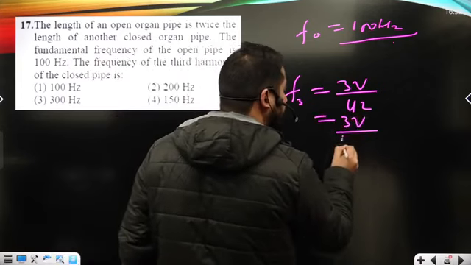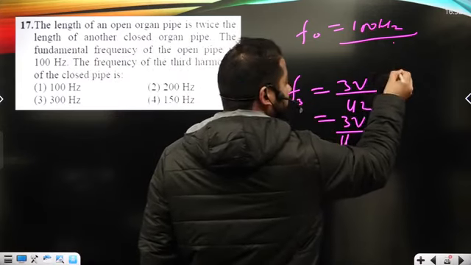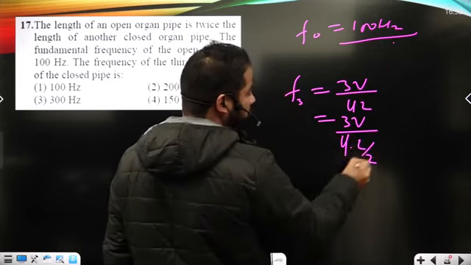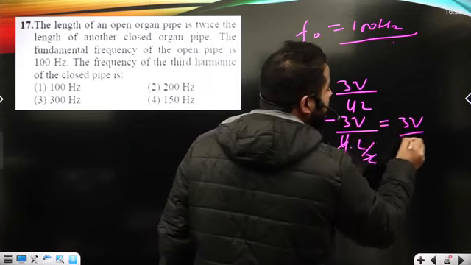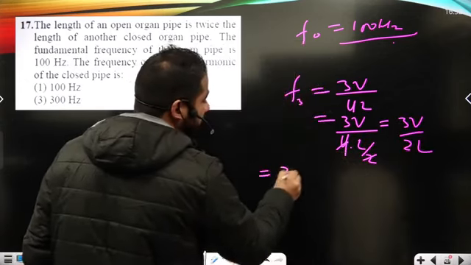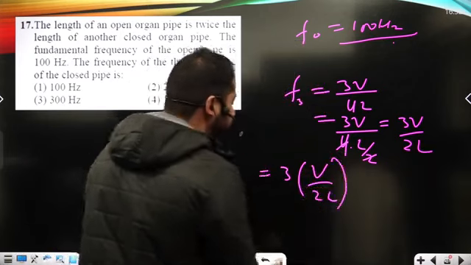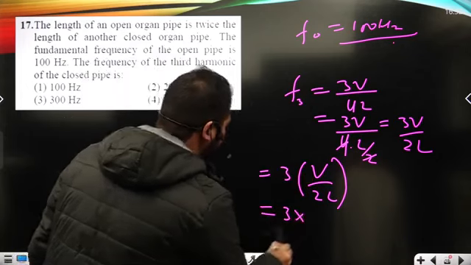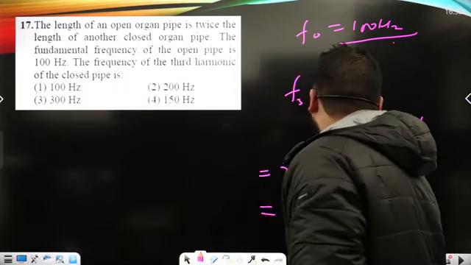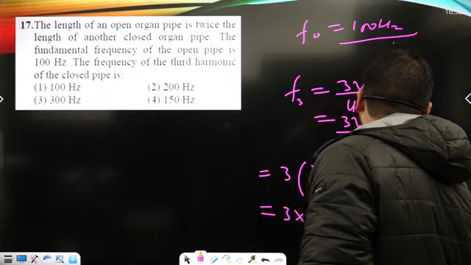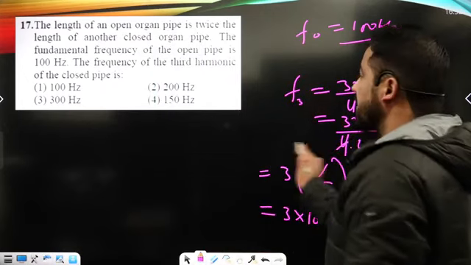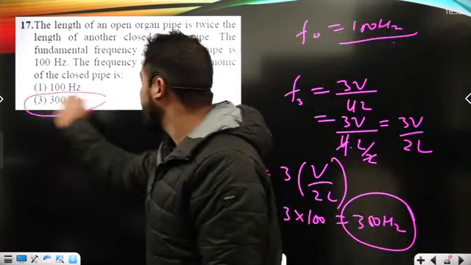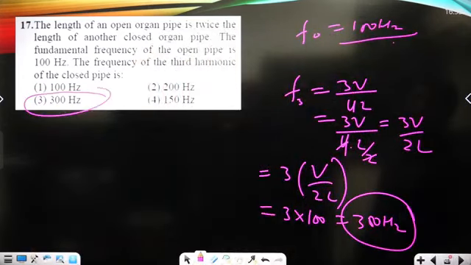But the open pipe has a length 2 times that of the closed pipe. That means the closed pipe should have half the length of the open pipe. So here it is 3V upon 2L, which is the fundamental frequency of the open organ pipe. So 3V upon 2L is basically 100, and it is 300 hertz. 300 hertz is basically the frequency of third harmonic of the closed organ pipe here. It is shown under option number 3rd.